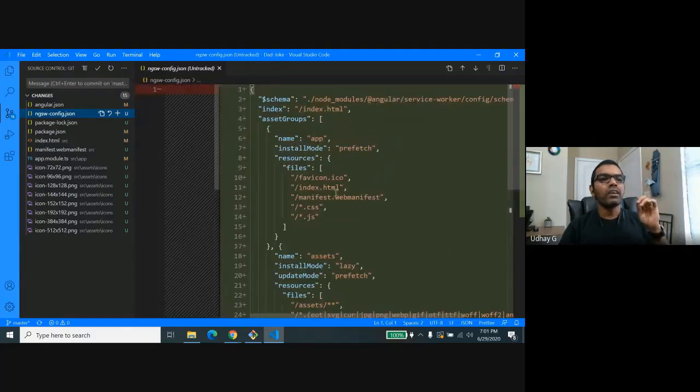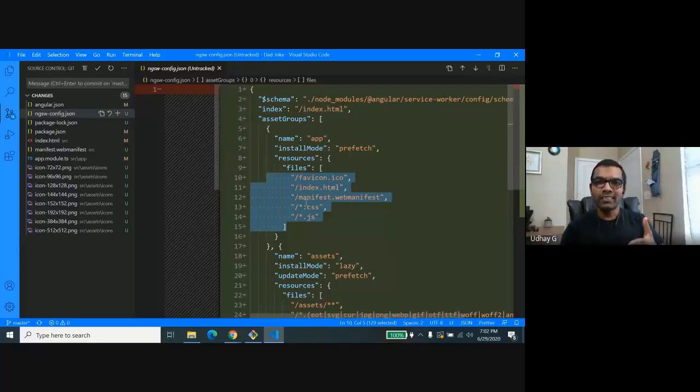So I'm just going to install the app, and it's going to prefetch everything under my index.html, web manifest file, favicon.ico, CSS, JavaScript. Everything is going to be downloaded the first time you install the app, and it will be cached within the device, mobile device or desktop device, so that you can have the offline support.